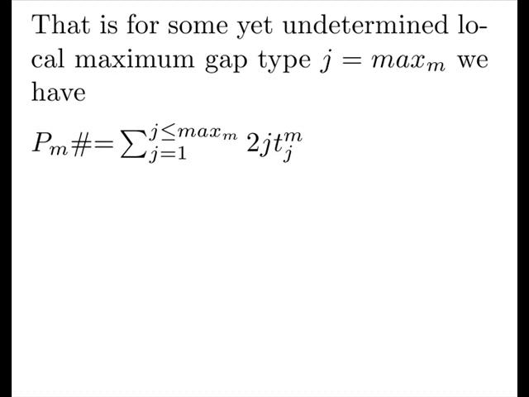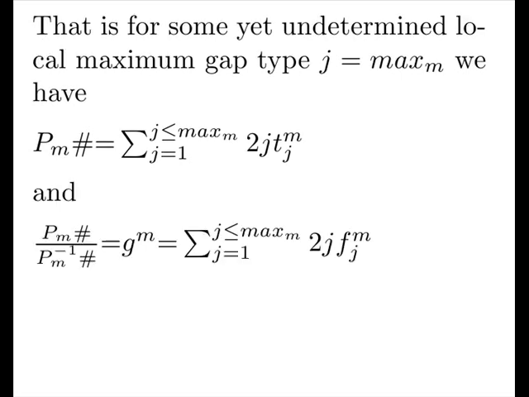That is, for some undetermined local maximum gap type, the sum from 1 to this max of 2J times the type count is our primorial. Or, dividing by our first minor primorial, we get that the average gap is equal to twice the first moment of our frequency distribution.